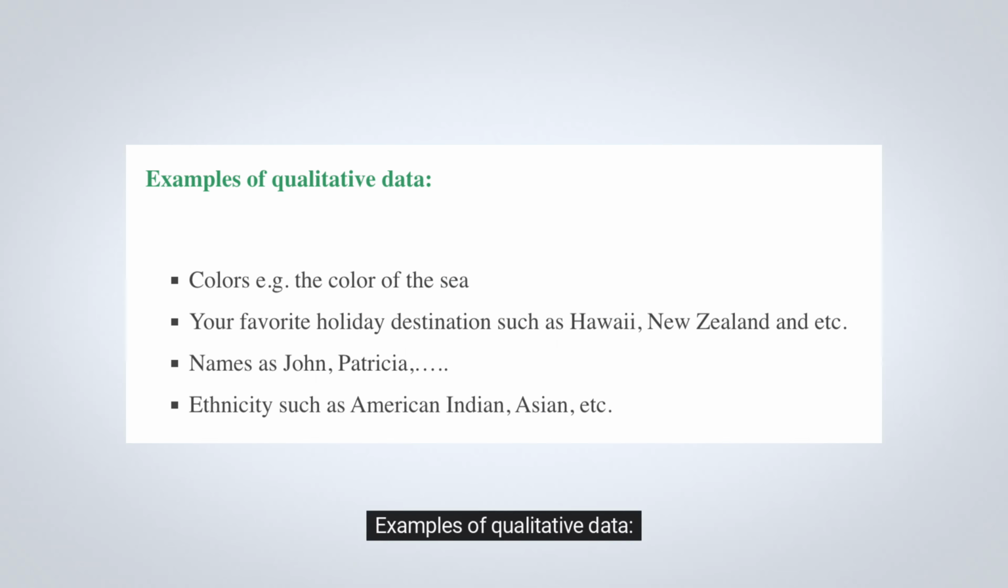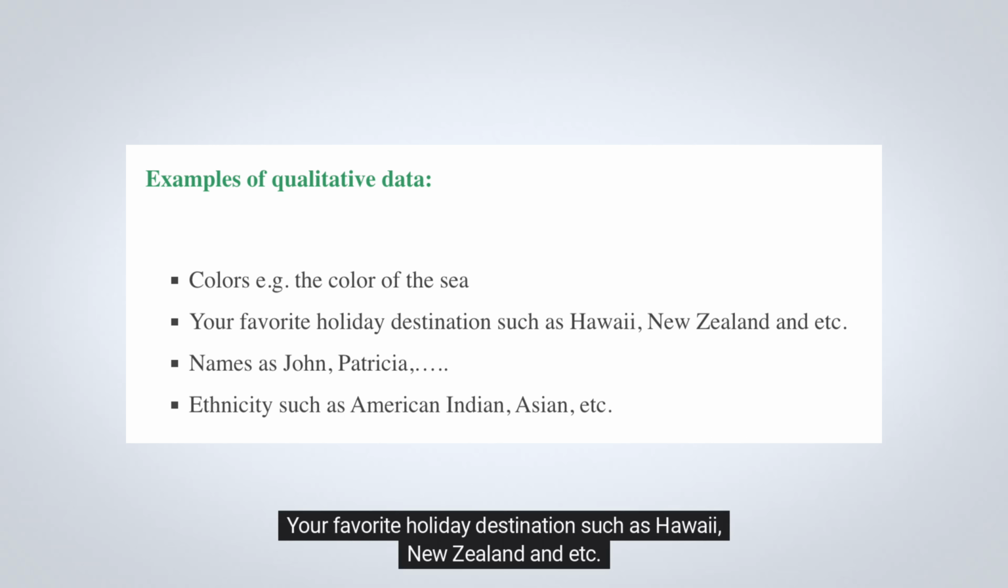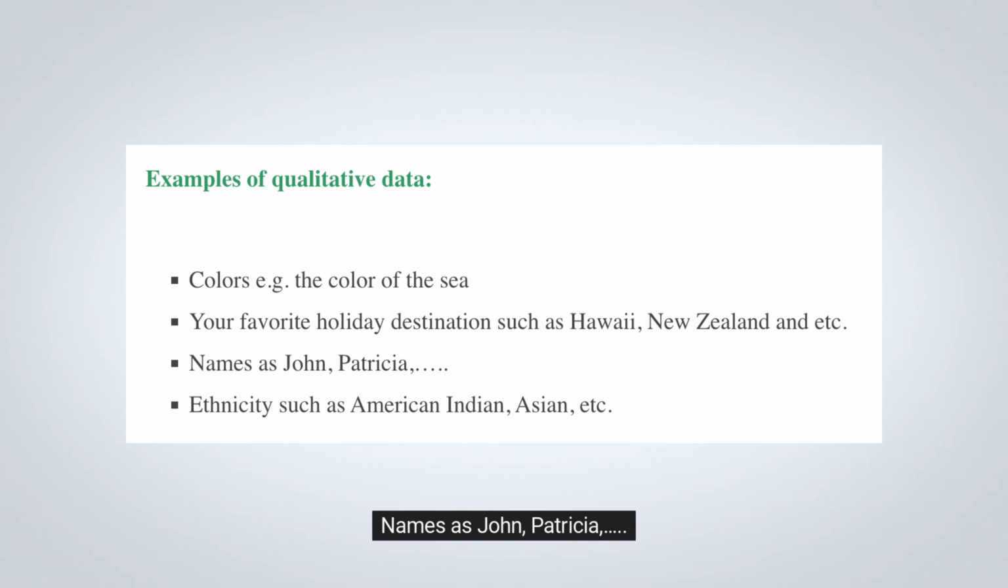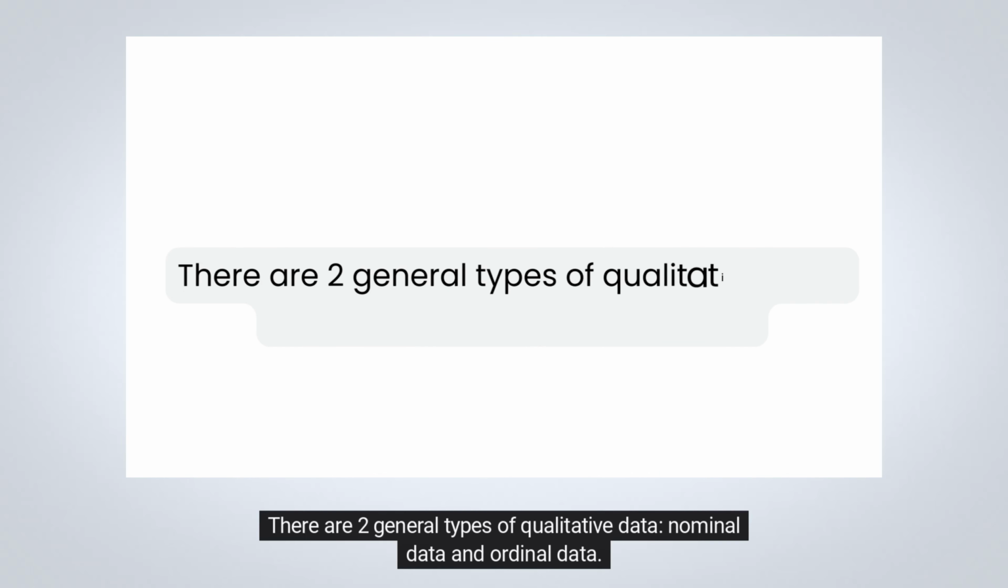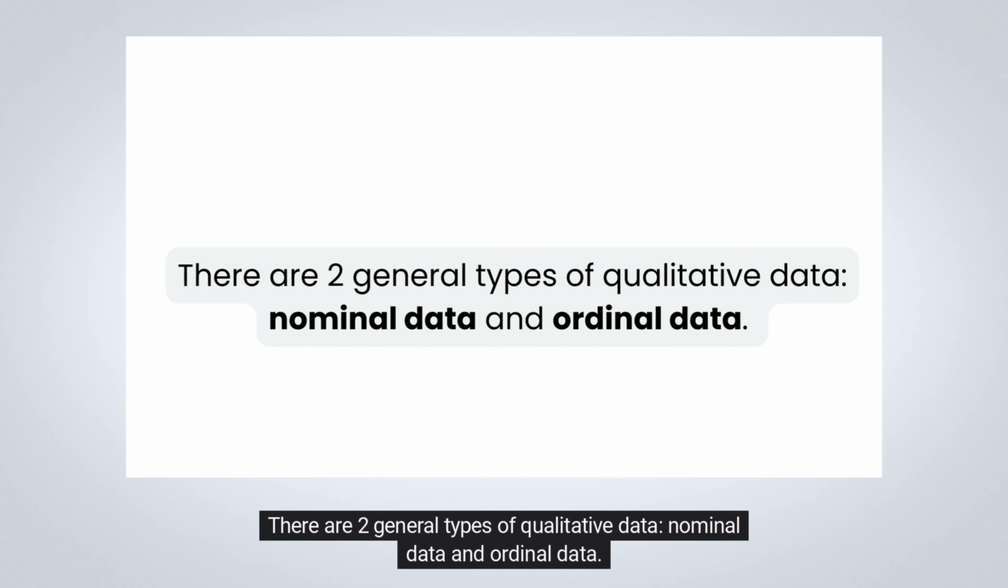Examples of qualitative data. Colors, for example, the color of the sea. Your favorite holiday destination such as Hawaii, New Zealand, and etc. Names as John, Patricia. Ethnicity such as American Indian, Asian, etc. There are 2 general types of qualitative data: nominal data and ordinal data.